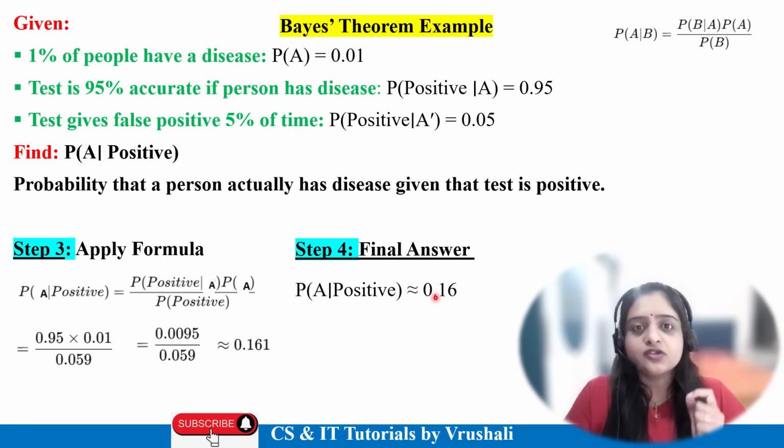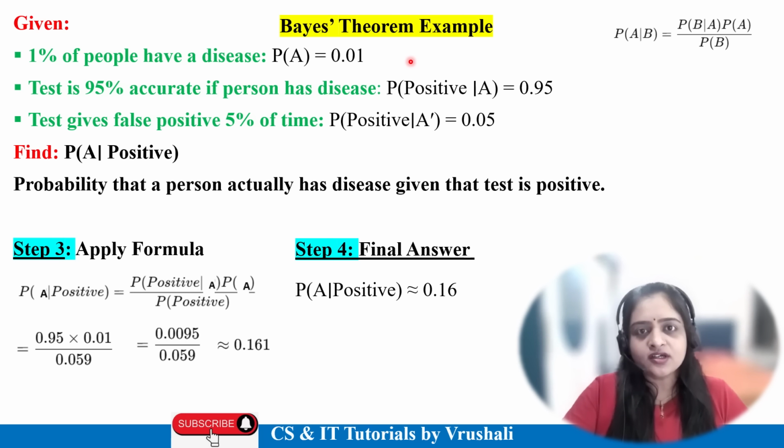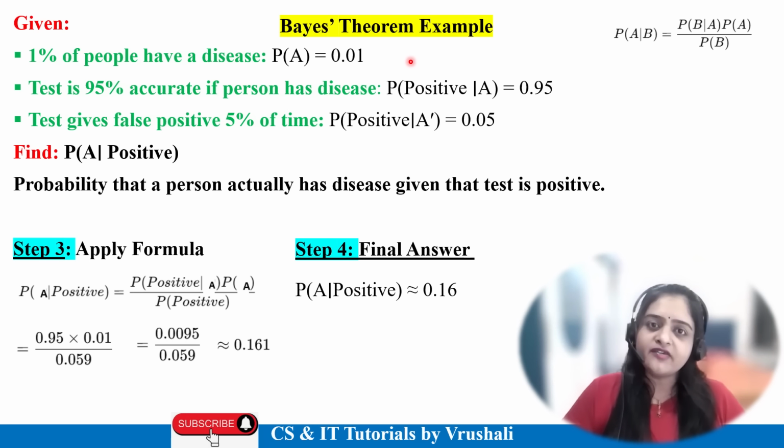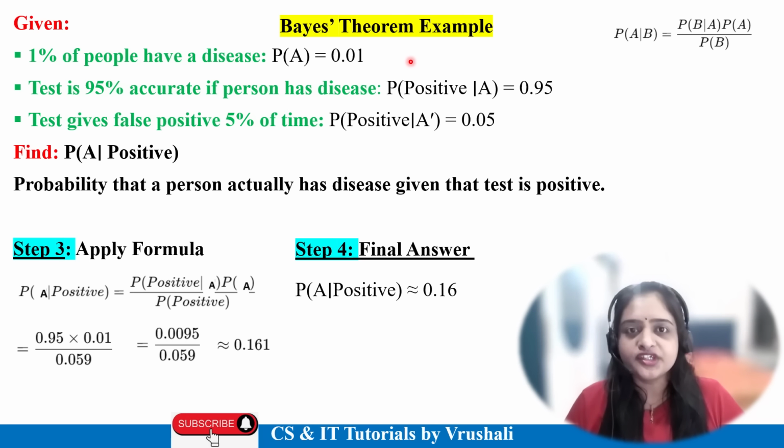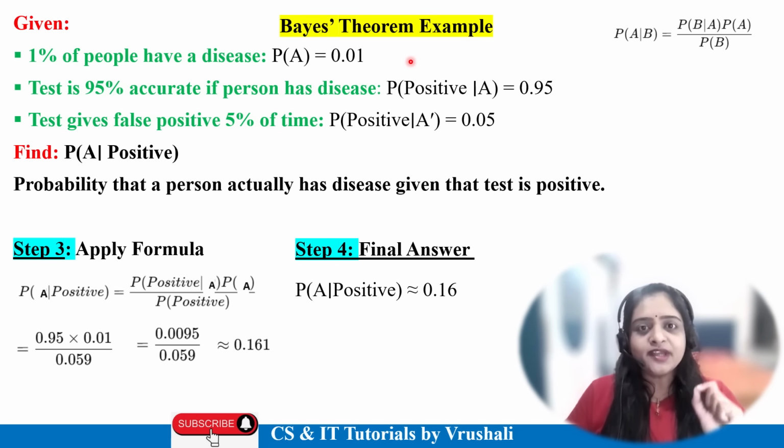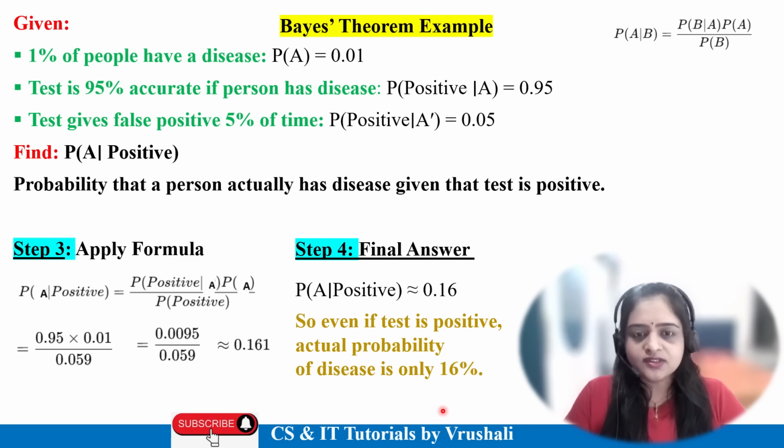Got it? In this way you calculate using Bayes theorem. When a particular event has already occurred, or by using some evidence, you can calculate future data. That can be used for future prediction or decision making. So this is called Bayes theorem. Even if the test is positive, the actual probability of disease is only 16%.